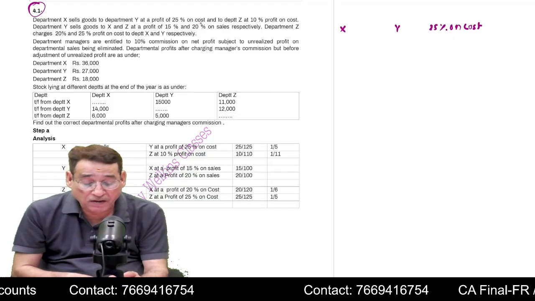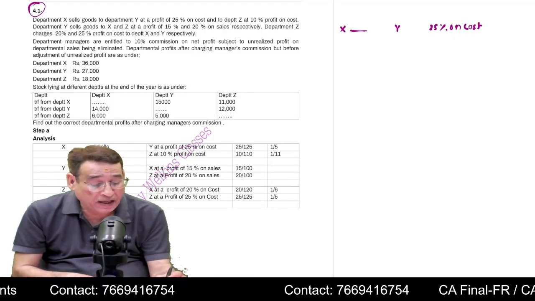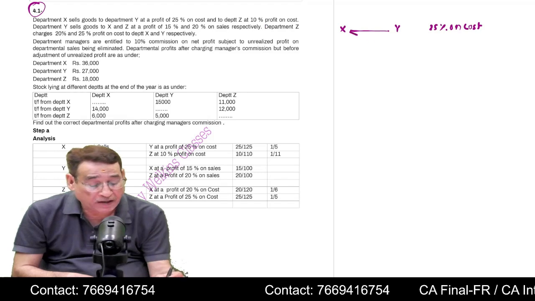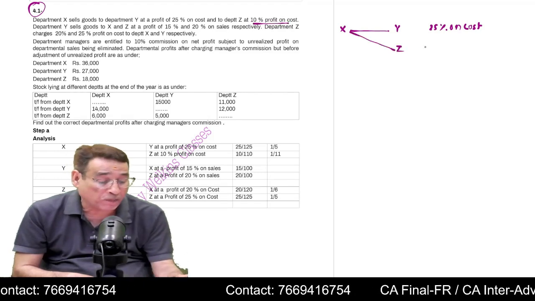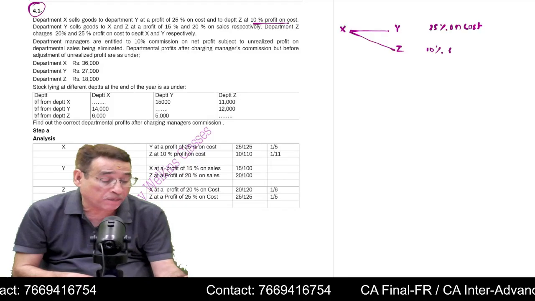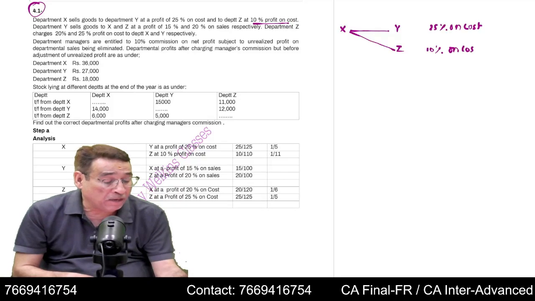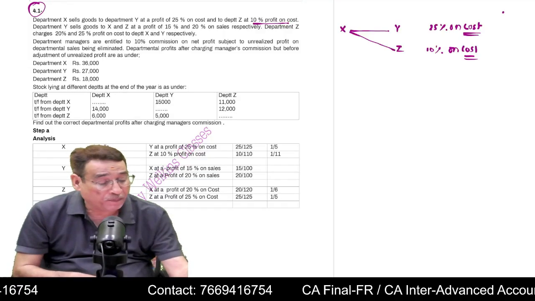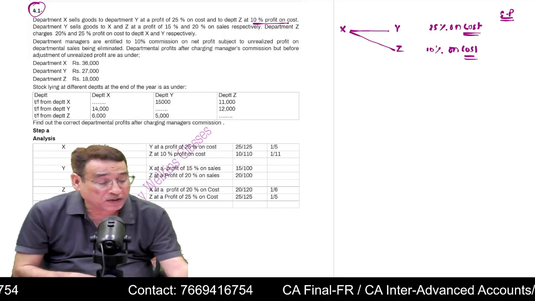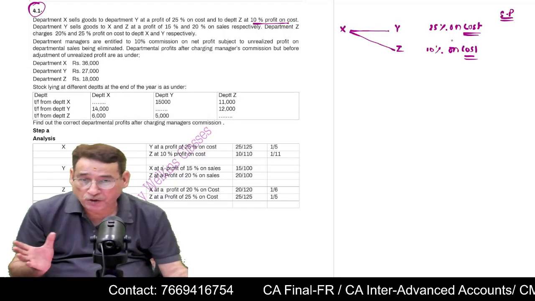Then it is written that Department X also sells goods to Department Z at 10% profit on cost. Now because the rate of profit is given on cost, you need to put it into selling price. And that you should now know.